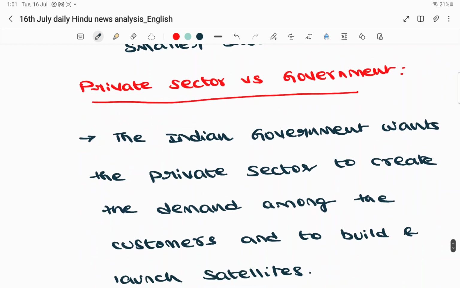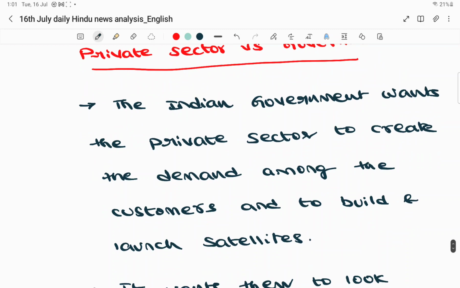He is in fact criticizing the government. The Indian government wants to increase this demand, so what it is now doing is shifting that burden, that responsibility onto the private sector.